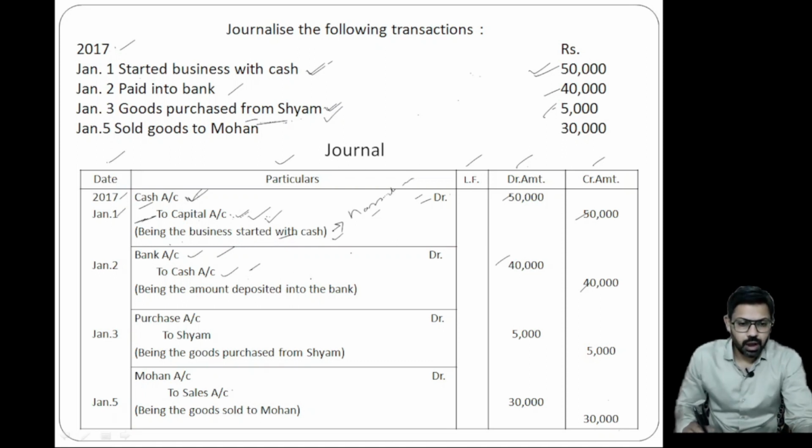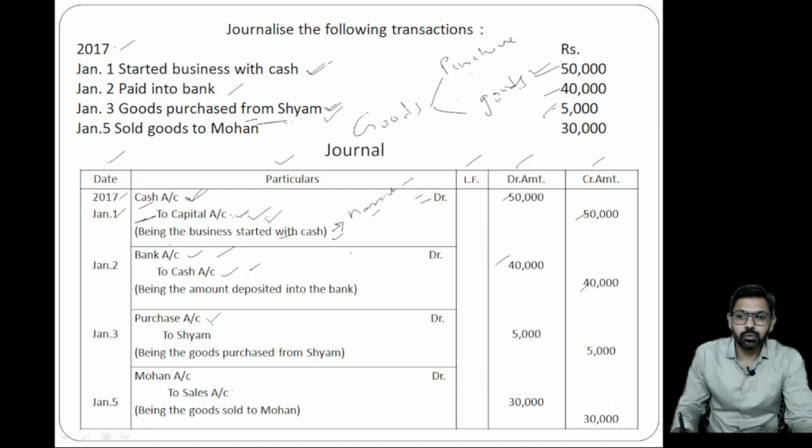So how will the entry be made? Purchase account debit. Why purchase account debit? Remember, whenever you are purchasing or selling goods, when you purchase, use the purchase account. If you sell, use the sales account, not goods. If you are purchasing, what comes in business? Goods, but we will not use goods. We will write the purchase account. And Shyam gave the goods, so Shyam is credited as per personal account rules. Now you can write your narration.